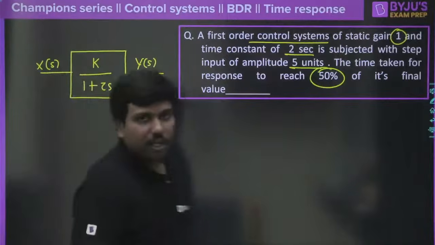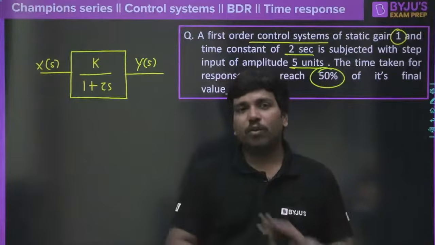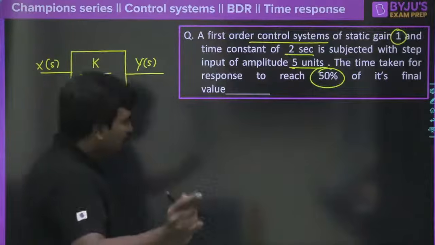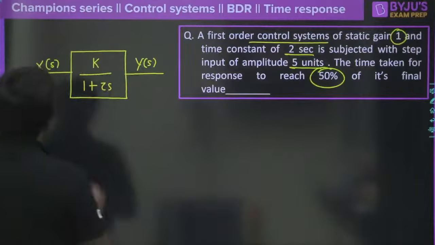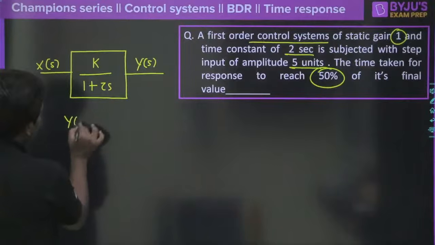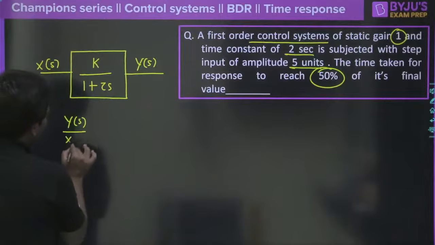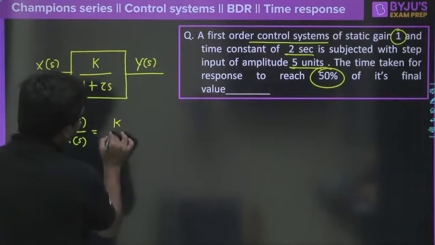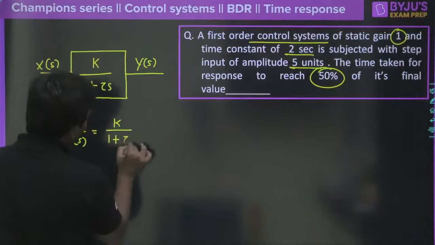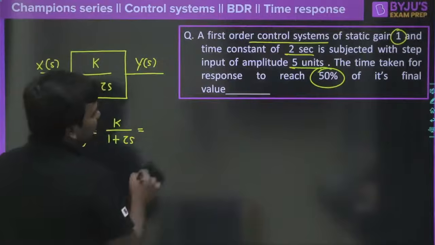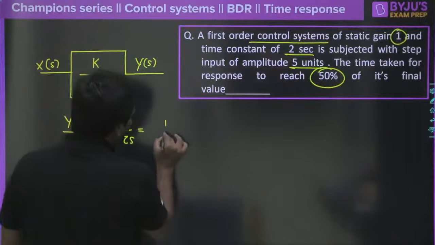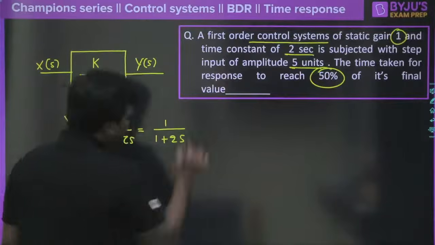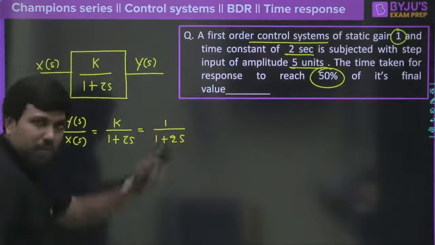And this question, using a formula, you cannot answer. You have to go from the basics. That's why I have kept this question. Now you should participate and tell me. What is Y of s by X of s? That is the transfer function. Y of s by X of s is K divided by 1 plus tau s, and that would be equal to how much? K is 1, the static gain, divided by 1 plus the time constant, 2 seconds, into s. Clear? 1 by 1 plus 2s.